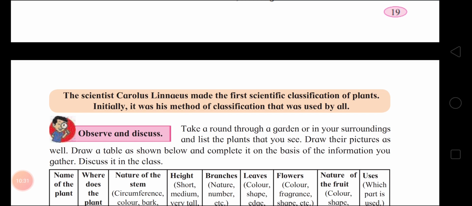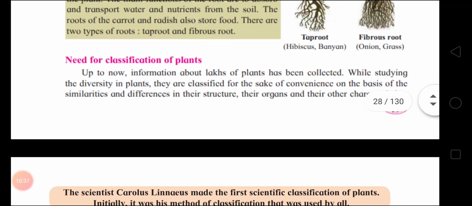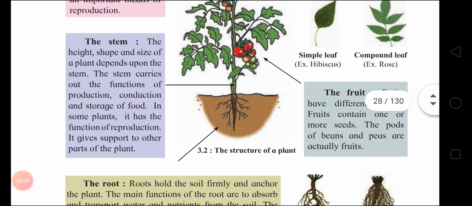Now, structure of plants, children, let me tell you all. The parts that grow below the ground surface are roots, and their properties are holding soil firmly, giving support, absorption of nutrients and water, transport, and storage.